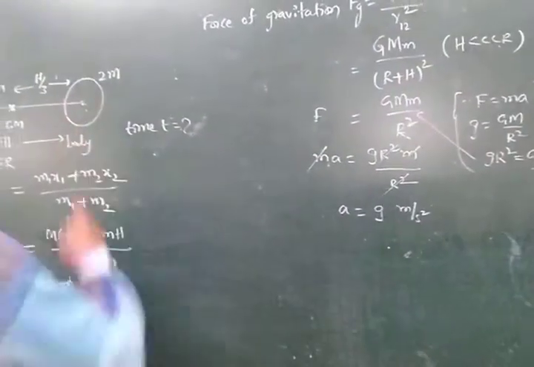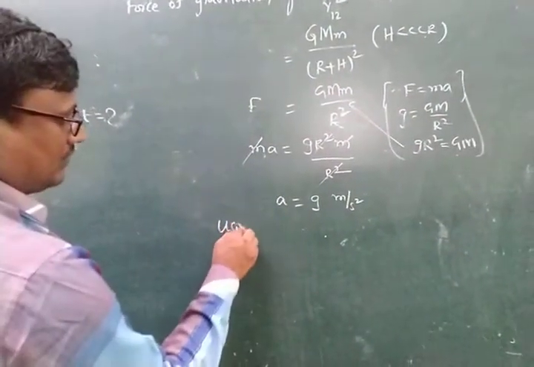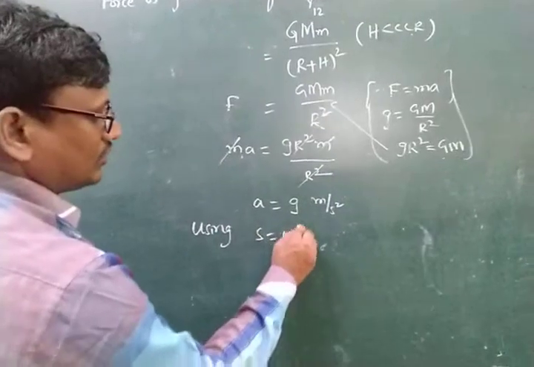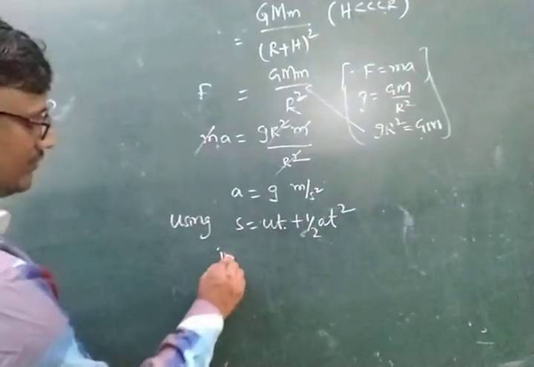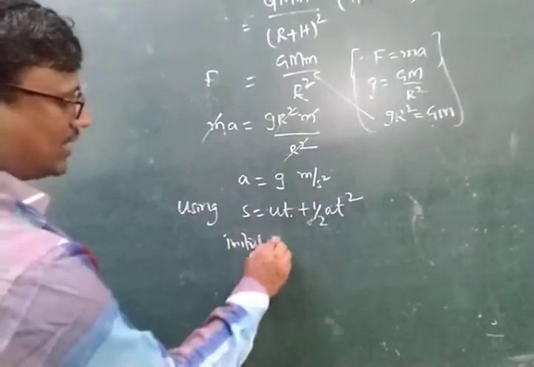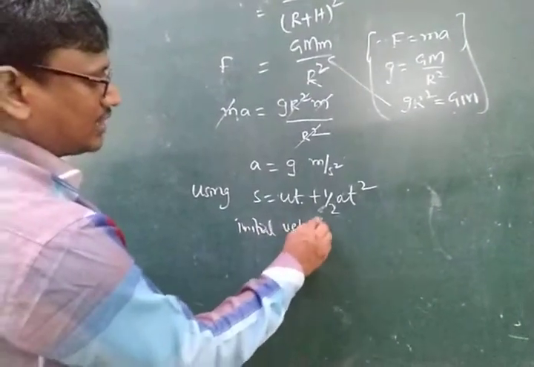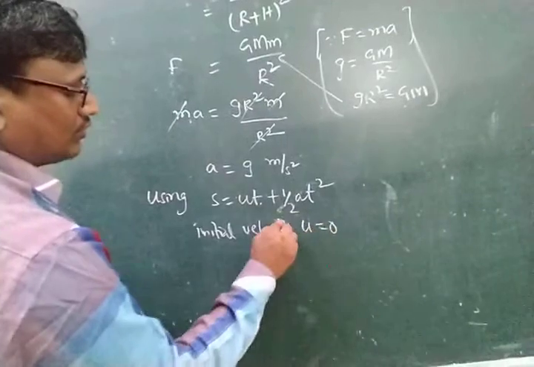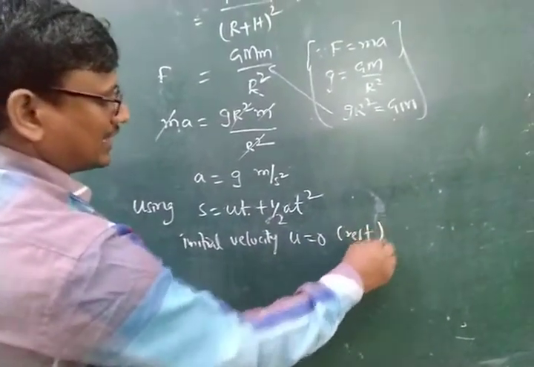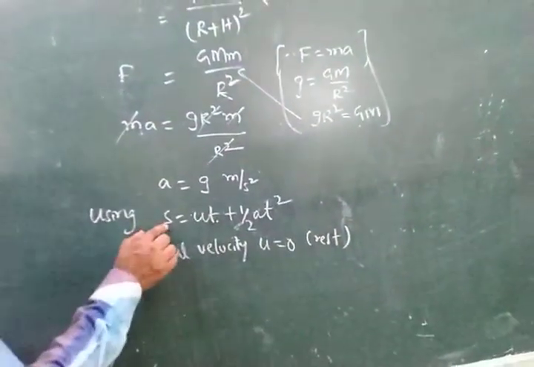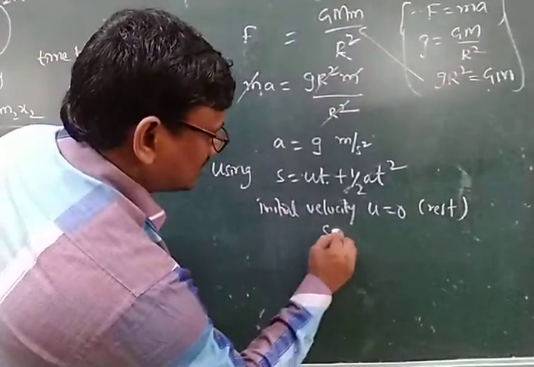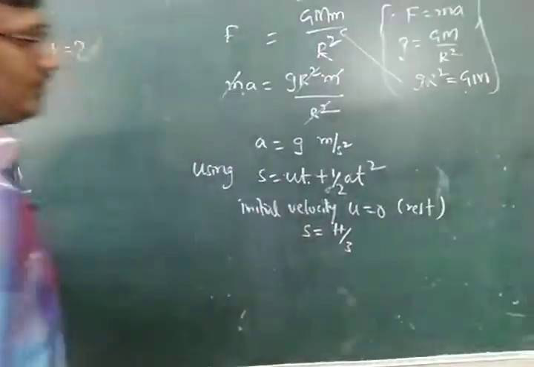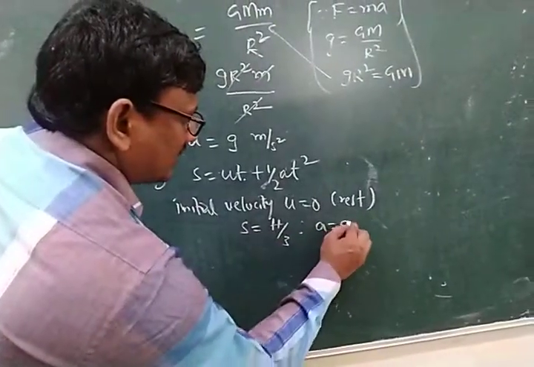Then find out the time. We can find the time using S equals ut plus half at square. The initial velocity u equals 0 because the body is at rest. Here S is the height, the distance from the center of mass, which is h by 3. So S is equal to h by 3, and A is equal to g.